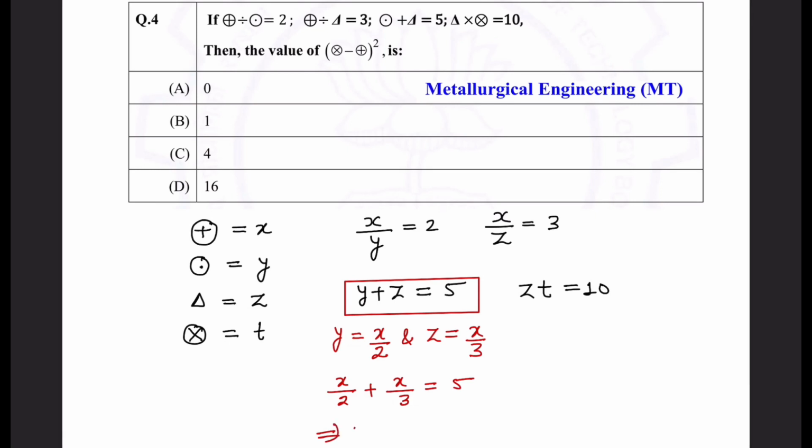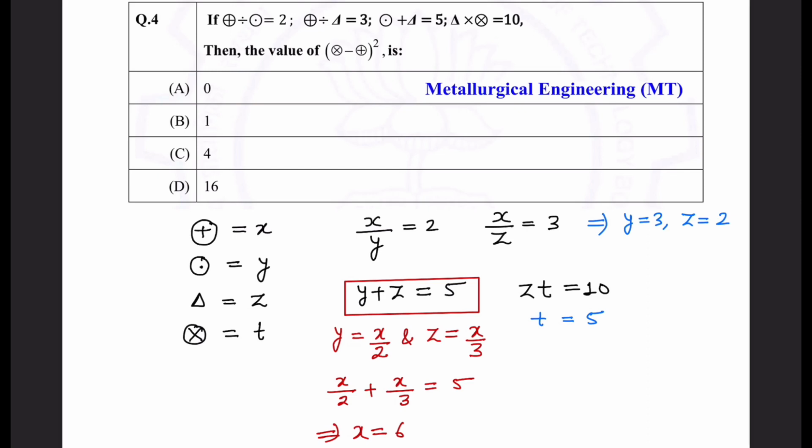And after solving this equation, we get x equals 6, right? So when you get x value 6, from the first two equations we can write that y value would be 3 and z value would be 2, right? And when you substitute z value 2, t value would come 5, okay?